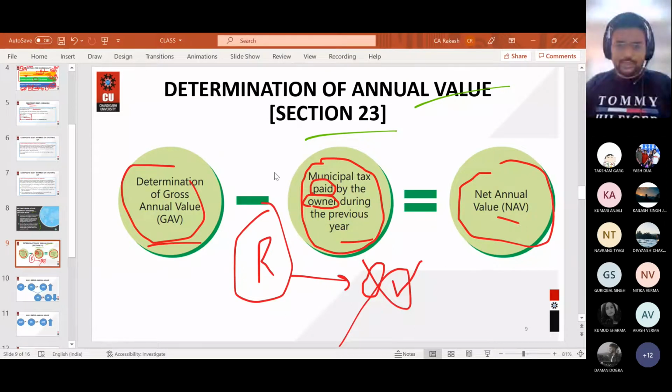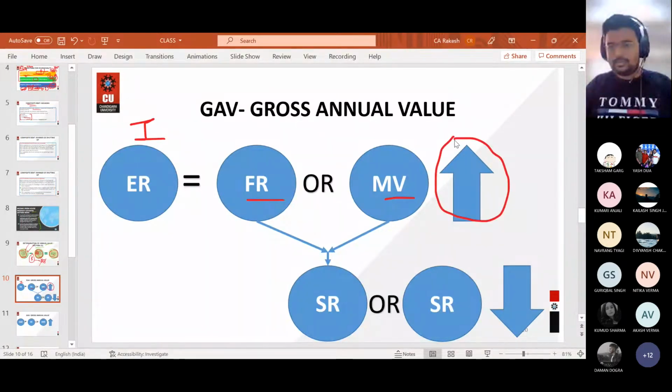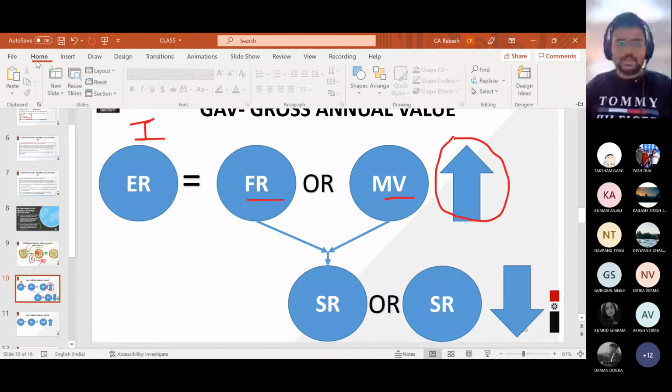Okay, moving further. Now we need to see how gross annual value will be calculated. So this is the formula. Formula says step number 1, we need to calculate expected rent. ER stands for expected rent. It says expected rent is equal to fair rent or municipal value, whichever is higher.